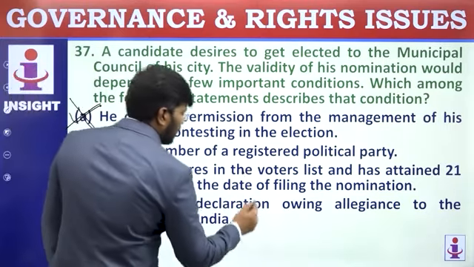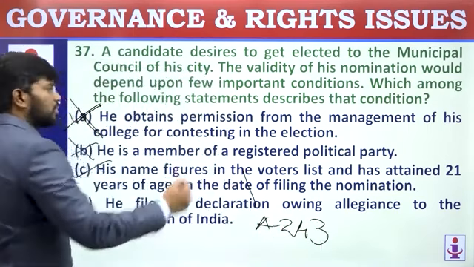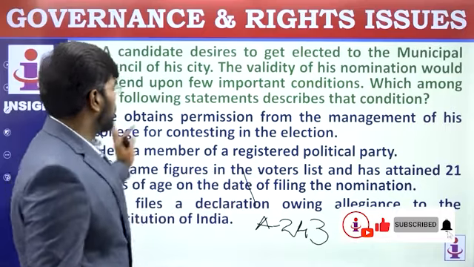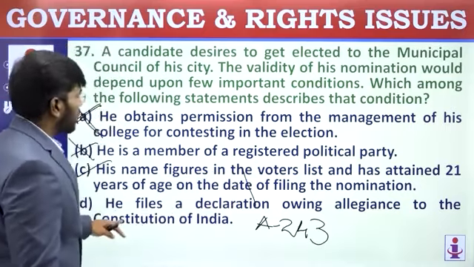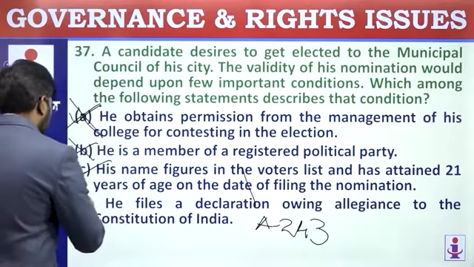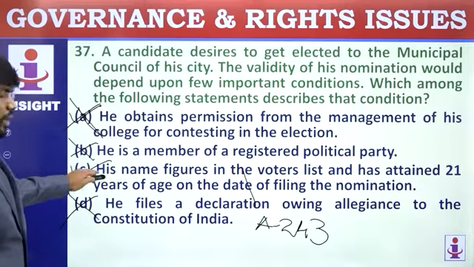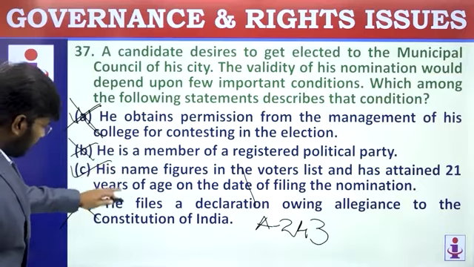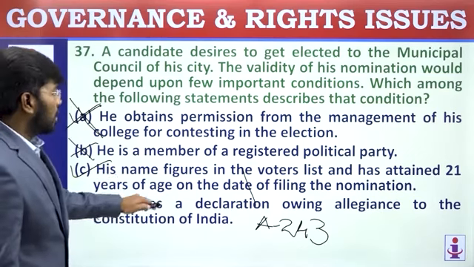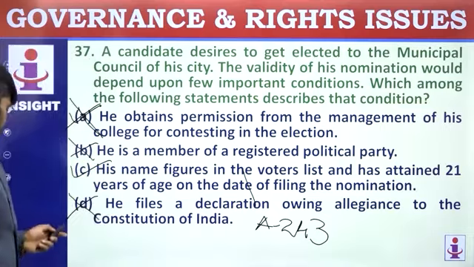This is clearly given in Article 243. In this article, a person has to attain the age of 21 on the date of nomination. Then he is eligible. Read the fourth statement also: he files a declaration owing allegiance to the Constitution of India. There is no such oath. So C is the correct statement. When you are narrowing down to one, read the other statement also, because sometimes if you find it somewhat doubtful, you should read both statements once again. But here it is clearly stated, C is the correct answer.